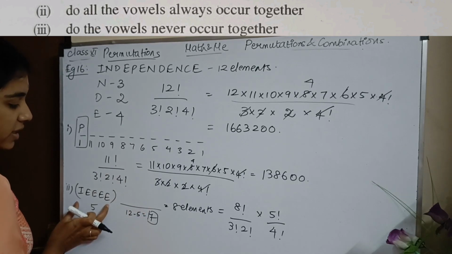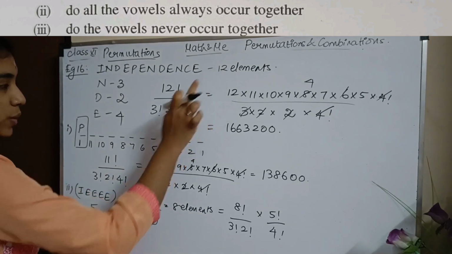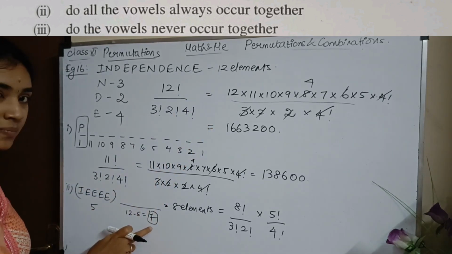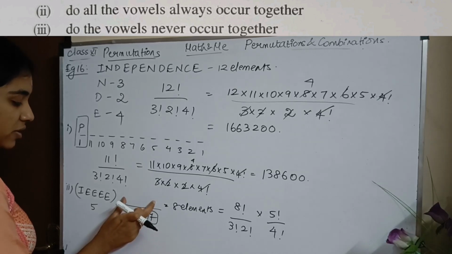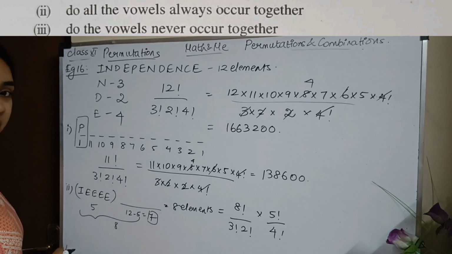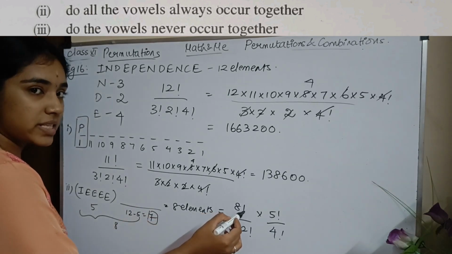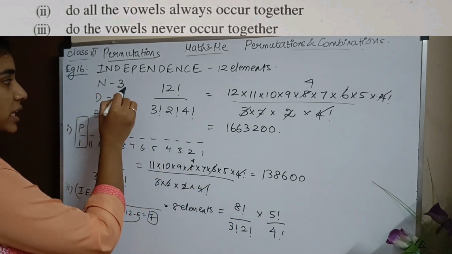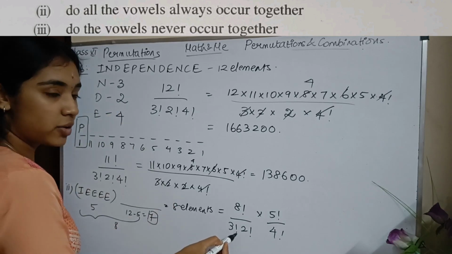So we took this as one element. How many elements remain? 12 total. So 12 minus 5 is 7. So I have 7 elements here plus 1 element here. So in total I have 8 elements. So we can arrange in 8 factorial ways. But I have 3 N's and 2 D's. So we have to omit the factorial.